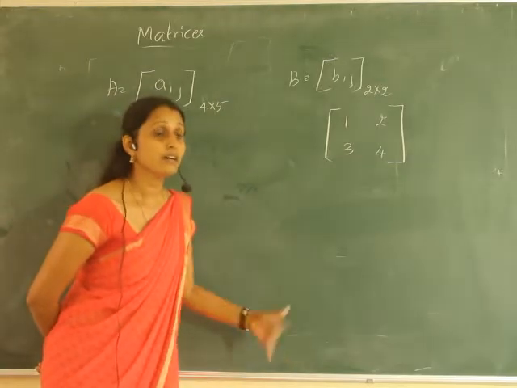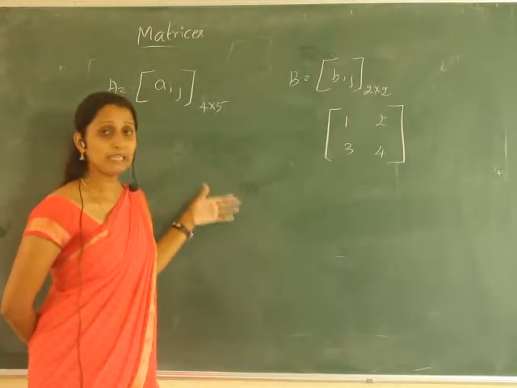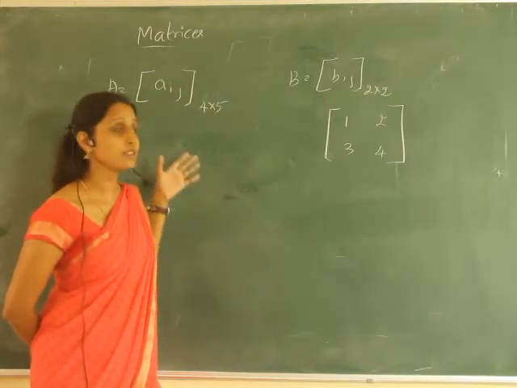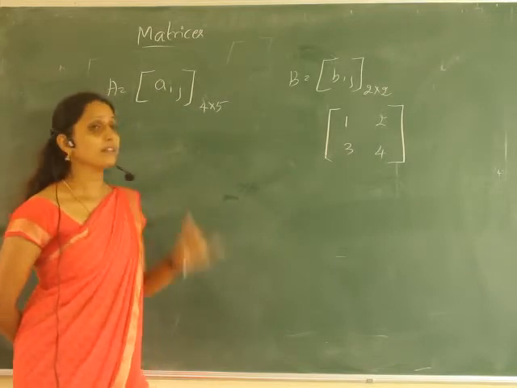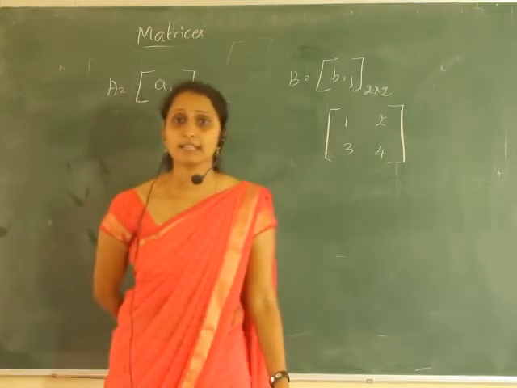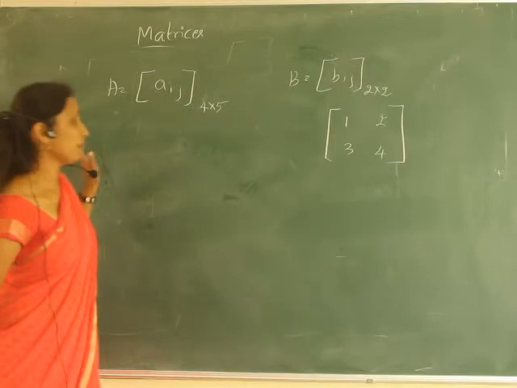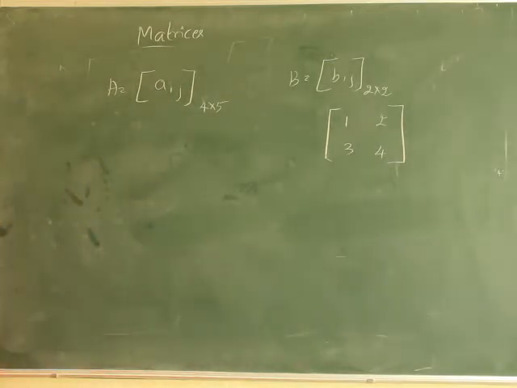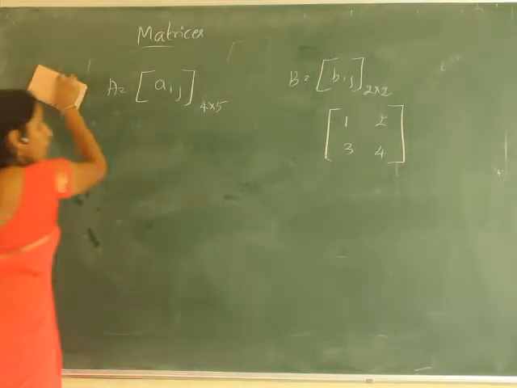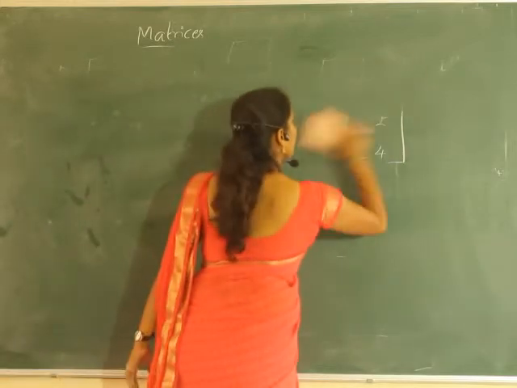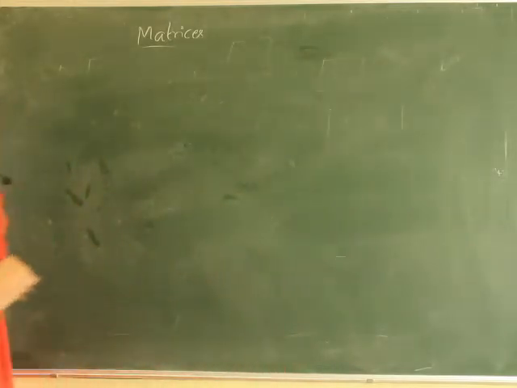Many matrices of different orders can be formed when the number of entries in the given matrix is given. That you should always remember. So this is the definition of a matrix.